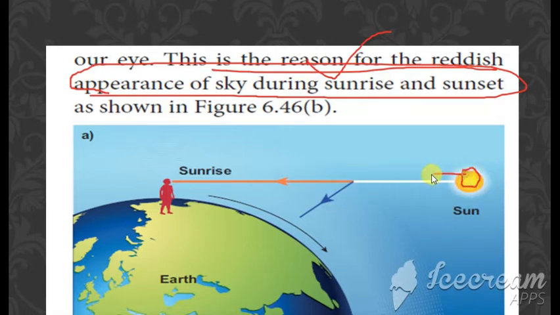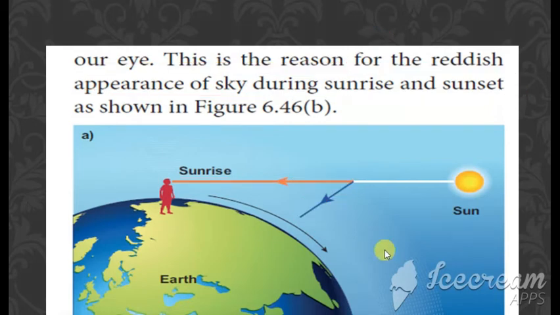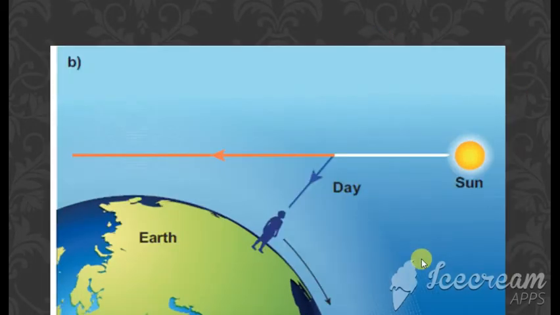From the sun it is reaching here, and it is getting deviated to reach the earth, and when you are seeing here, this blue color will try to appear. And the next one is when you see for sunset and sunrise, this red color will reach the eye of the observer. So here is the observer. During sunset and sunrise red color will be reaching, and during other times the blue color reaches the observer. Okay, so this is the case.